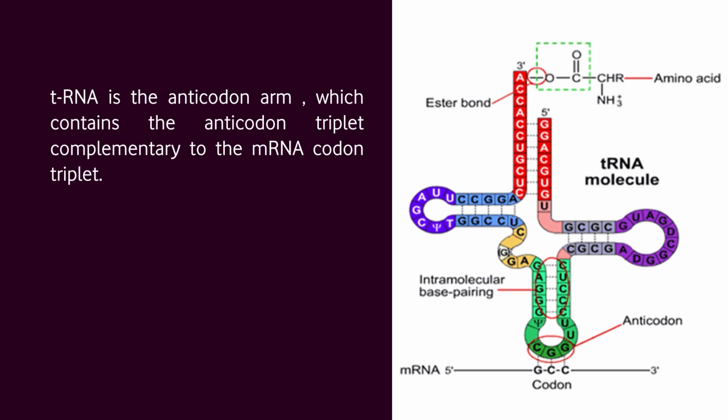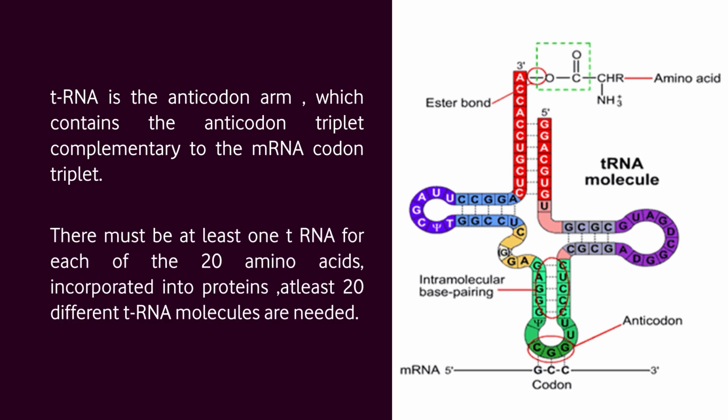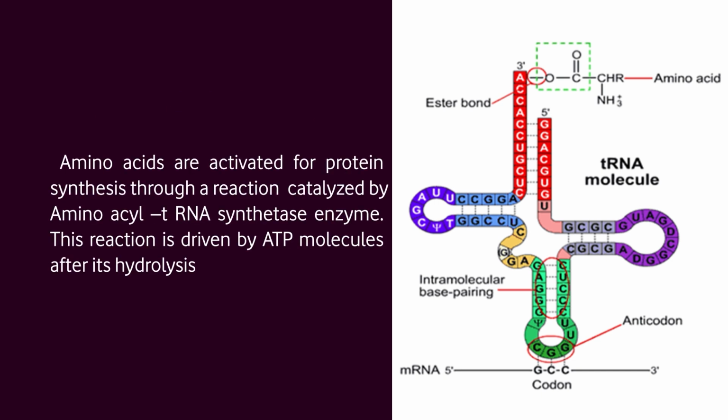At the other end of the clover leaf transfer RNA is the anticodon arm, which contains the anticodon triplet complementary to the messenger RNA codon triplet. There must be at least one transfer RNA for each of the 20 amino acids incorporated into proteins, so at least 20 different transfer RNA molecules are needed. Amino acids are activated for protein synthesis through a reaction catalyzed by the amino acyl transfer RNA synthetase enzyme.